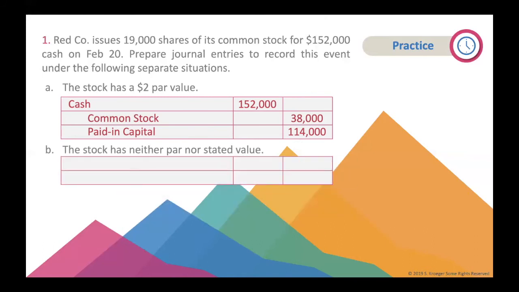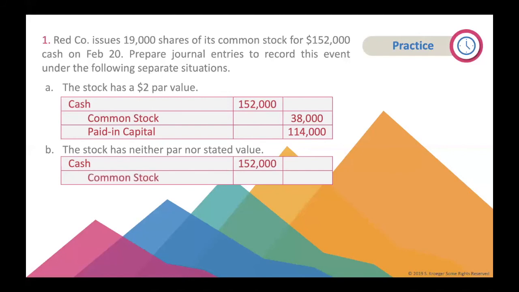Part B, the company has neither par nor stated value. In this case, there is no par value, which makes this journal entry a little easier. We still follow the first 2 steps. First, journalize the amount of cash being received. How much cash is received? $152,000. Next, we credit common stock.